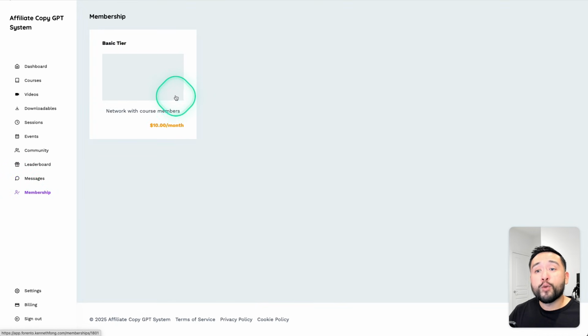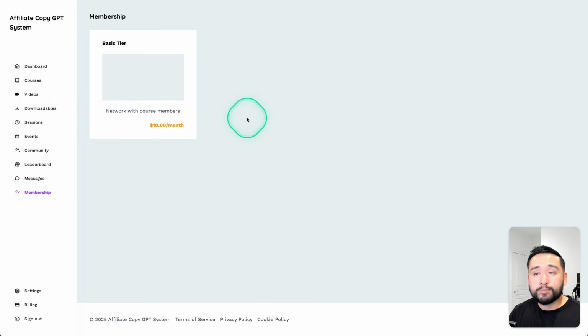view their membership, okay? So you can create various memberships, and each tier can unlock any type of content, okay? So maybe, for example, the basic tier unlocks everything except courses, and those courses need to be purchased individually, so you can set that up.